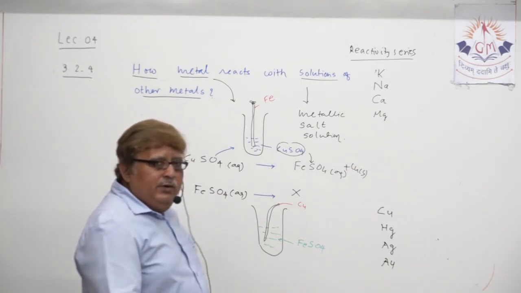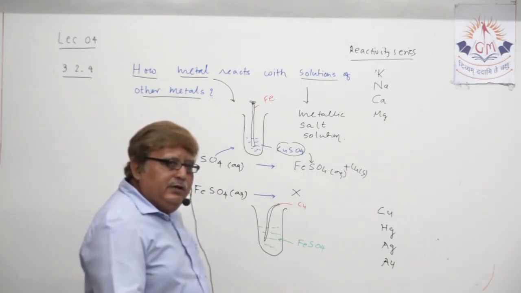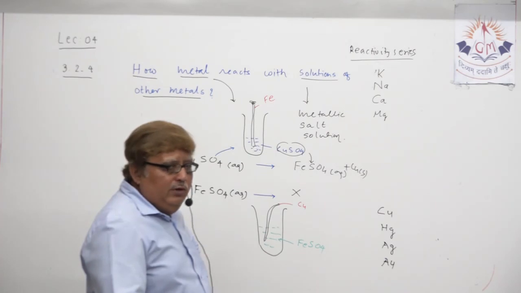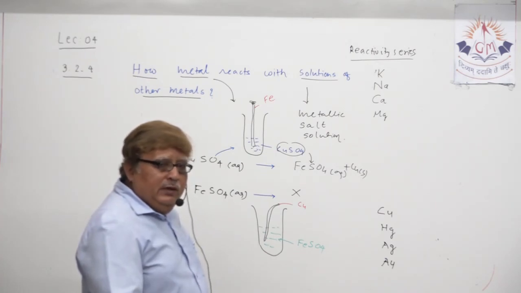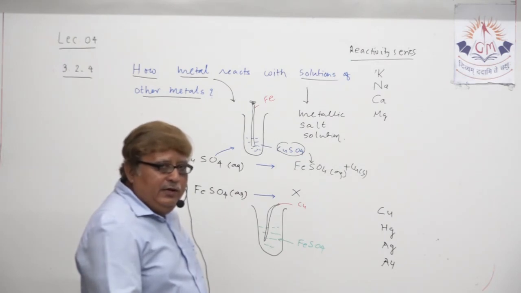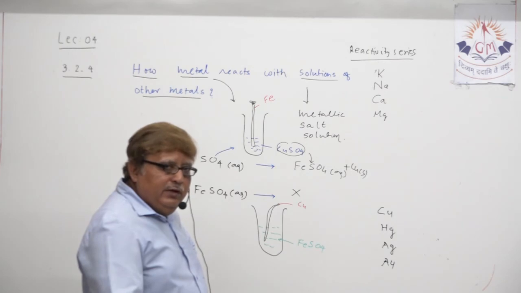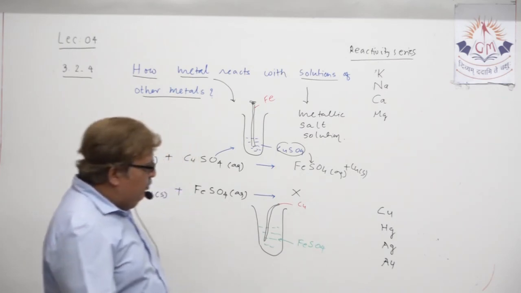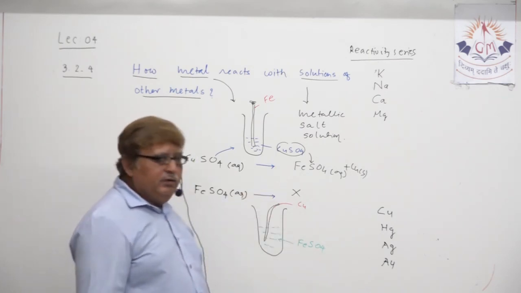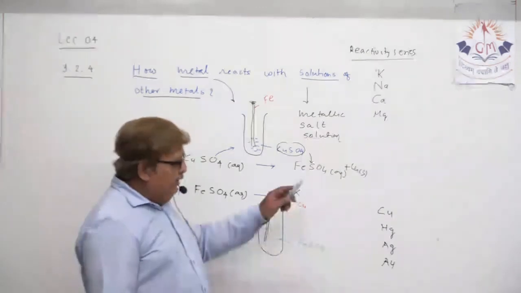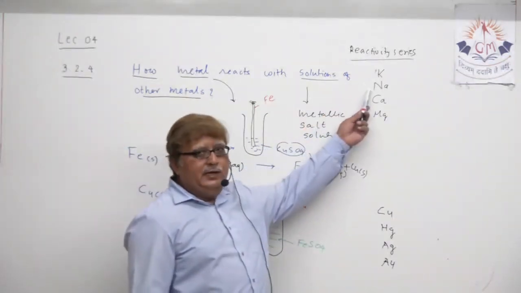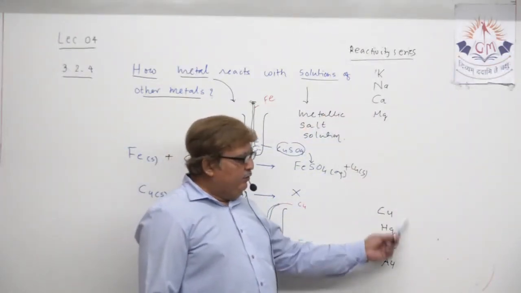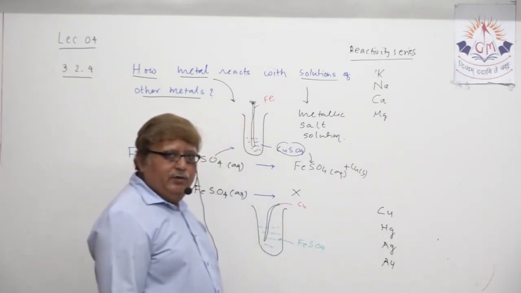Then try to recall which are the least reactive metals. Gold is the least reactive metal. Compared to gold, silver, mercury and even copper are somewhat reactive, so we have listed these metals. This is the order of highly reactive, and this is the order of least reactive metals.